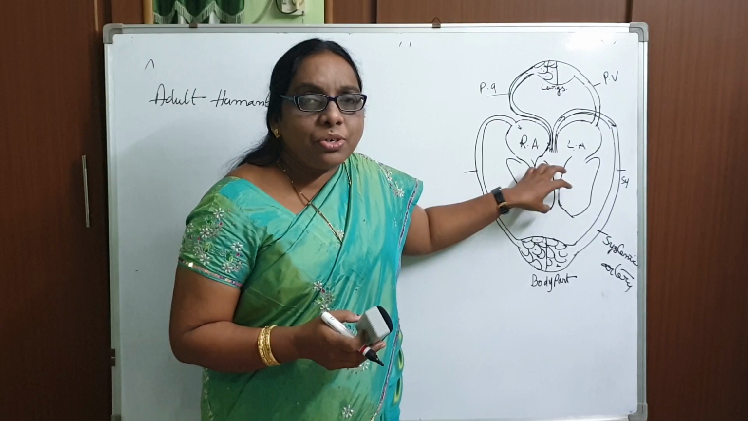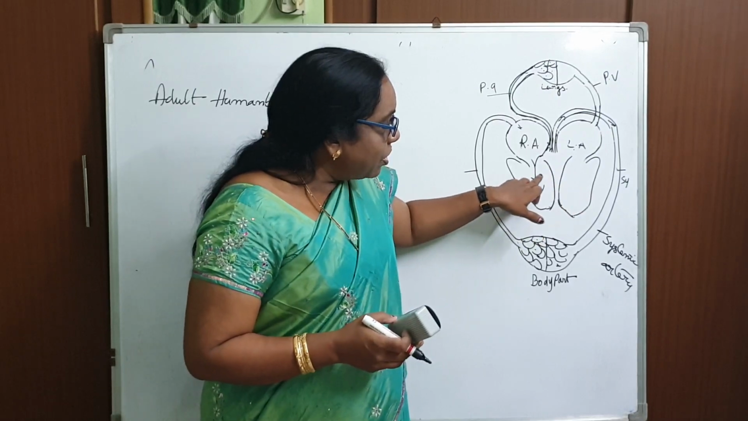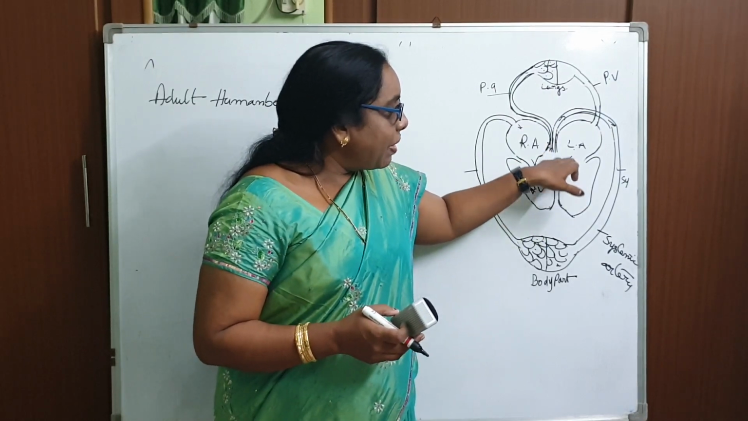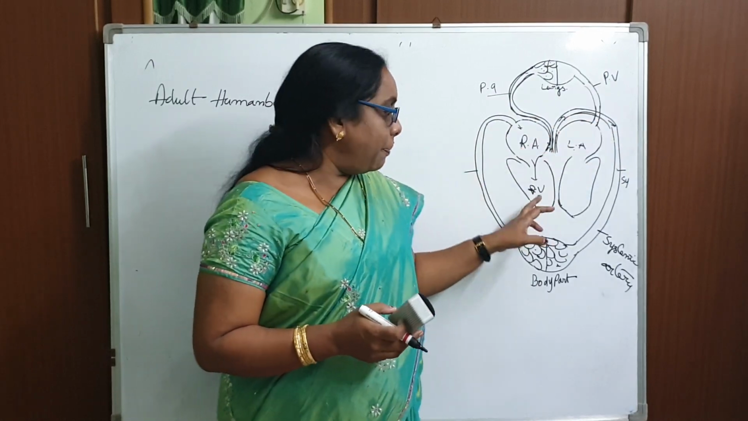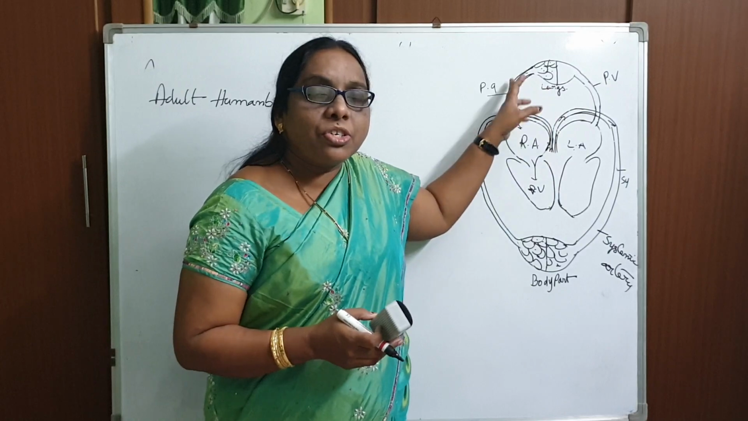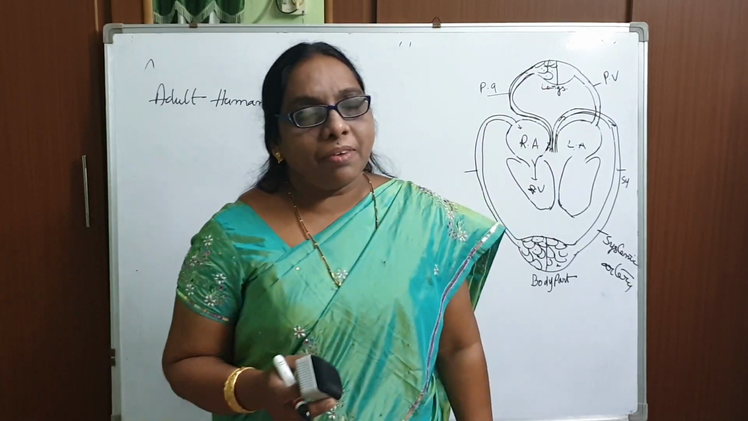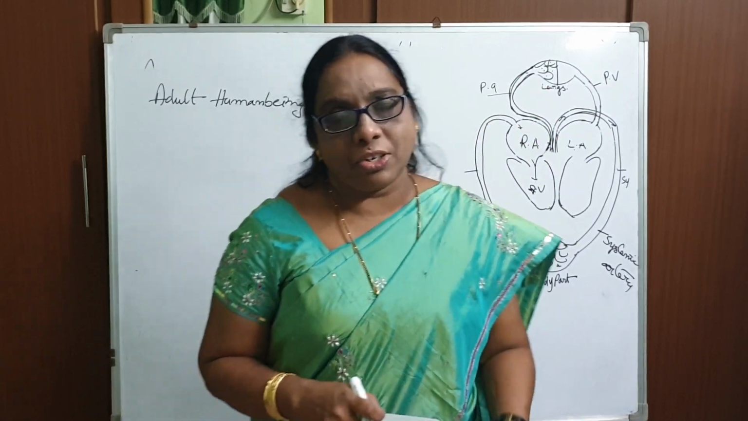And once these two start to contract, the blood goes to the pulmonary artery, and from here it goes to the systemic artery. From the systemic artery it is distributed to all the body parts, and from the pulmonary artery it goes to the right pulmonary trunk and the left pulmonary trunk, and there it gets oxygenated.